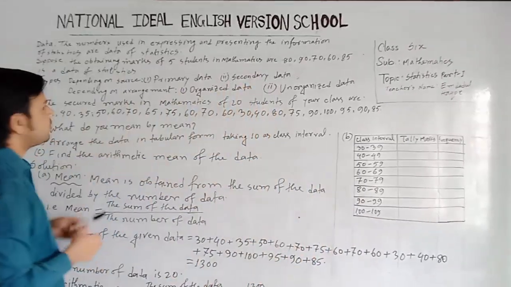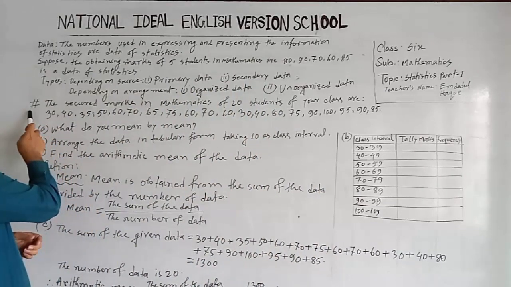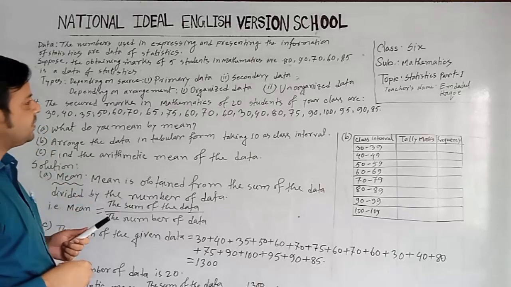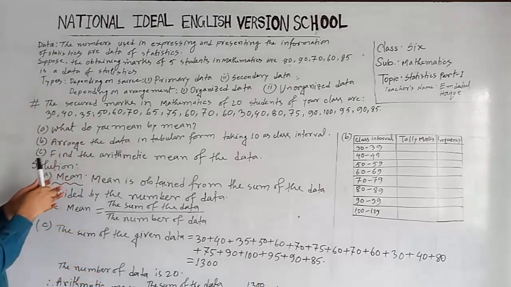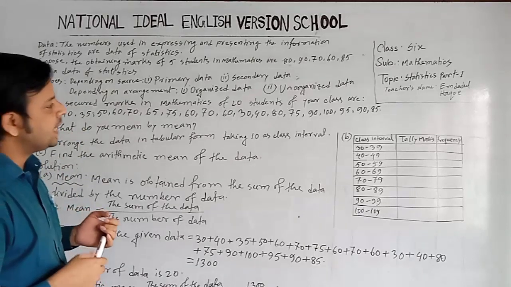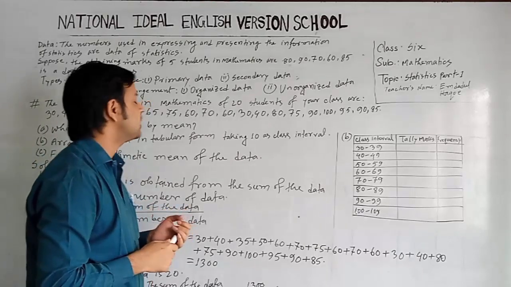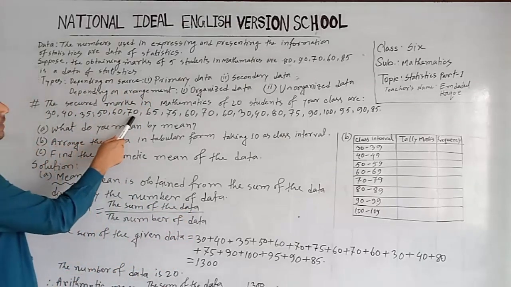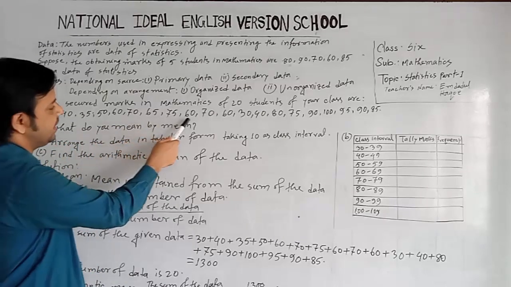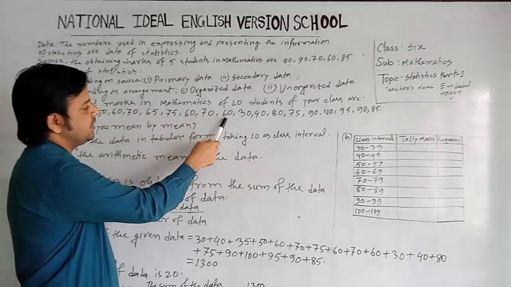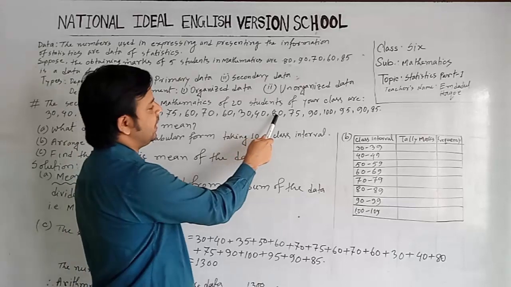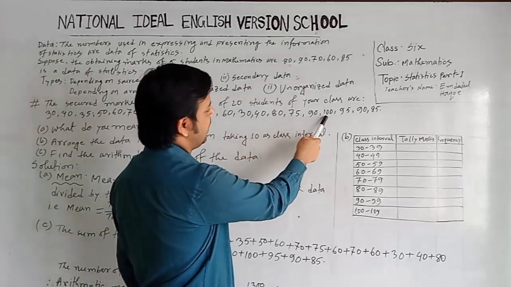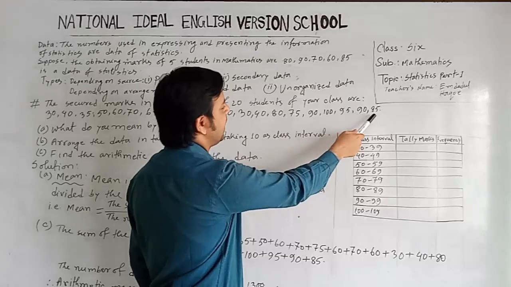Now, I will solve a problem. This is our creative question. Let us see the question. The obtained marks in mathematics of 20 students of your class are 30, 40, 35, 50, 60, 70, 65, 75, 60, 70, 60, 30, 40, 80, 75, 90, 100, 95, 90 and 85.